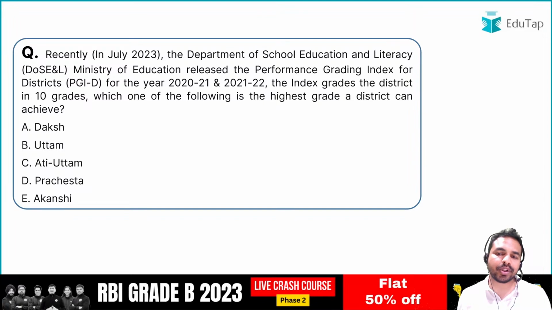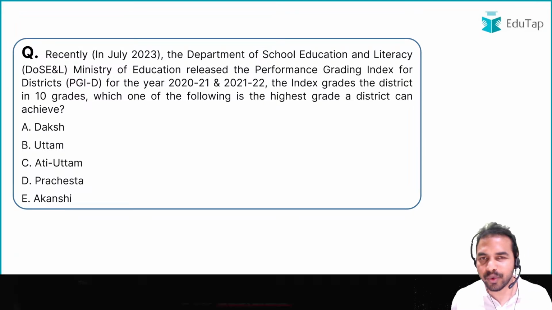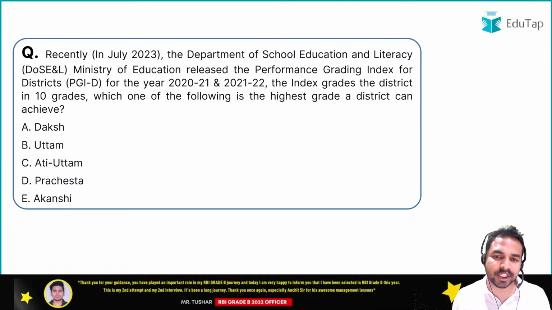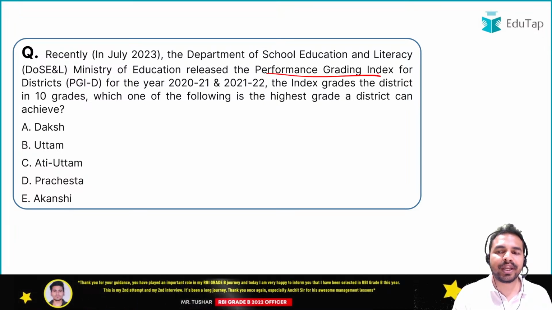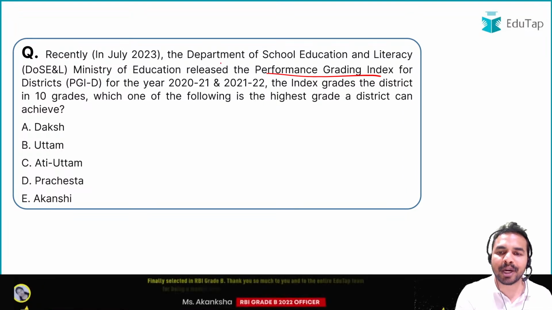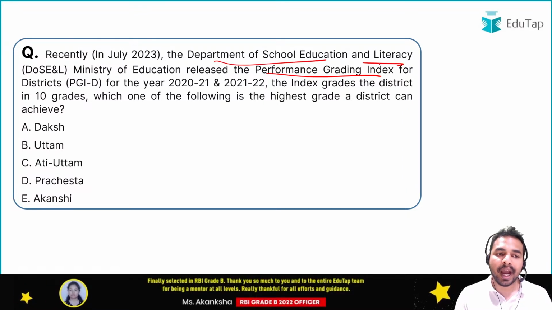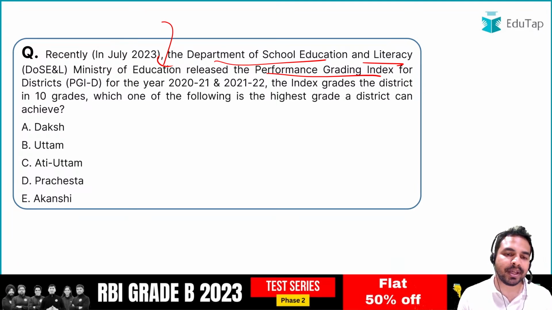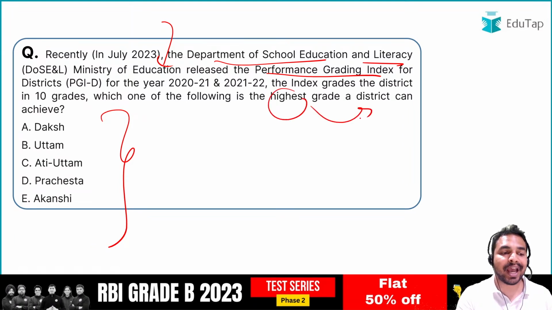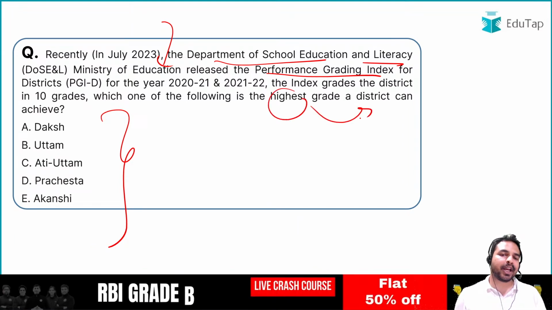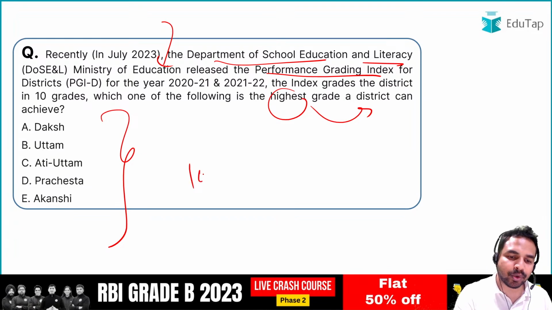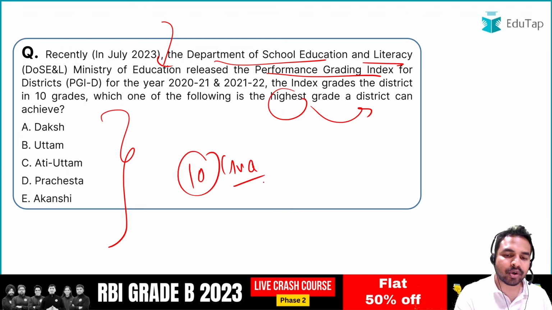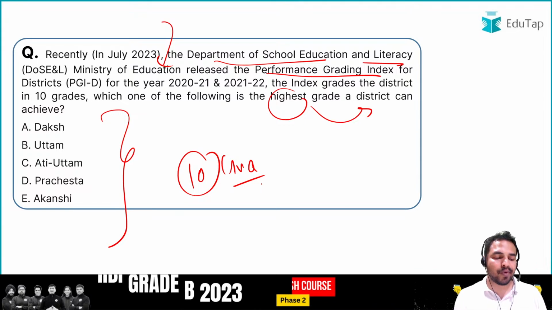So guys, let's move on to the next important question, a very important report which has been released, that is the Performance Grading Index. So guys, जब हम बात करते हैं Performance Grading Index की, it has been released by the Department of School Education and Literacy under the Ministry of Education, and as per the report you have to tell me that इसमें से वो कौन सा grade है which is the highest grade which a district can achieve. So guys, let me tell you that under the Performance Grading Index there are a total of 10 grades across which the districts can be classified.